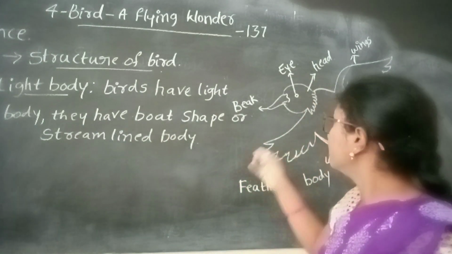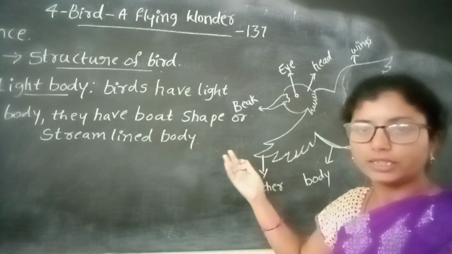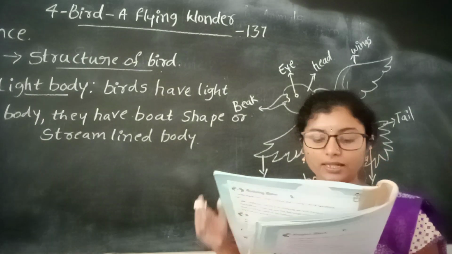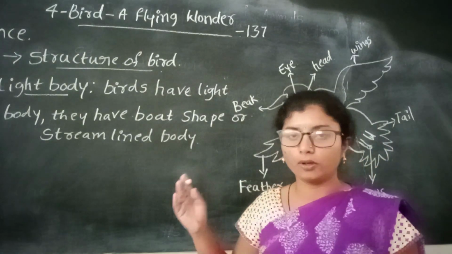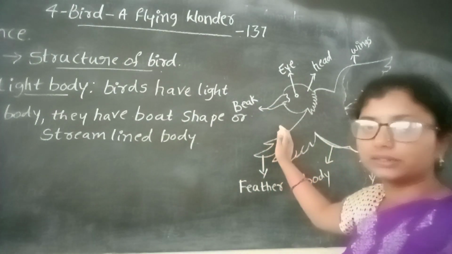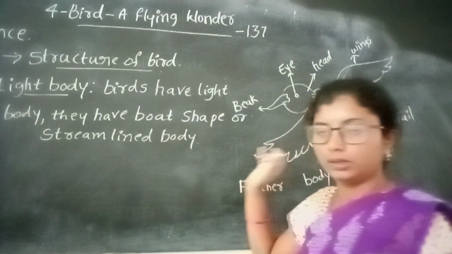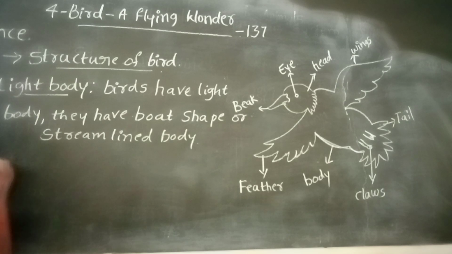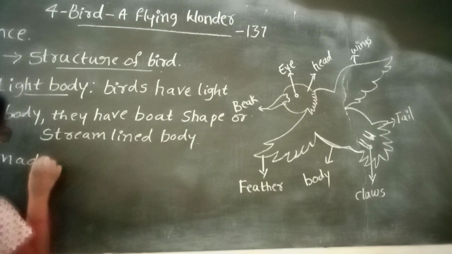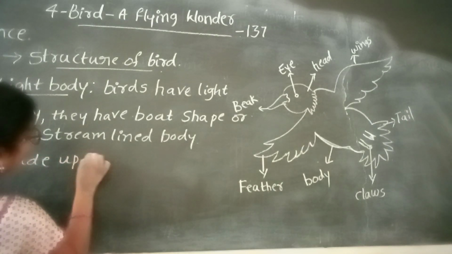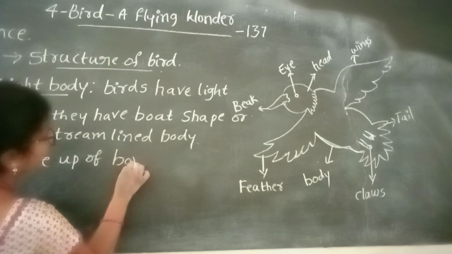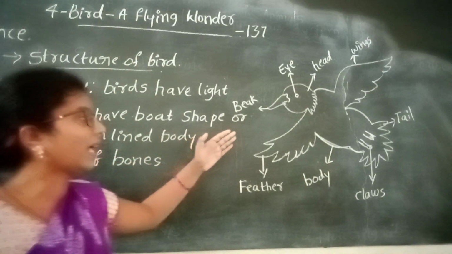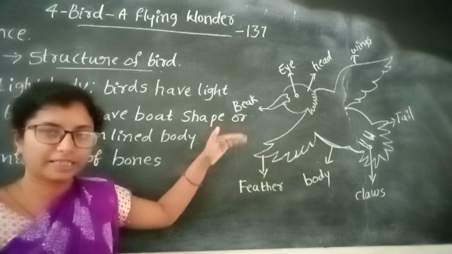It looks like a boat-shaped or streamlined structure, which is made up of a strong framework of bones. The bird's body is made up of bones. A bird's body is light and has a boat or streamlined shape.